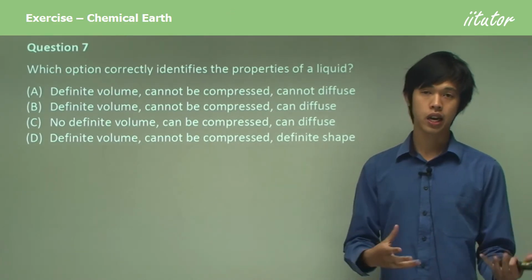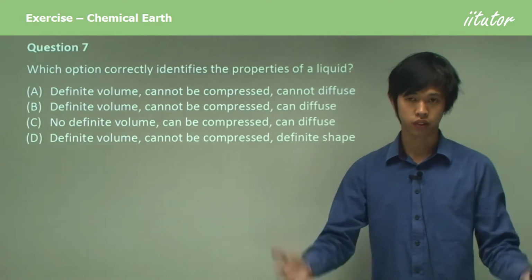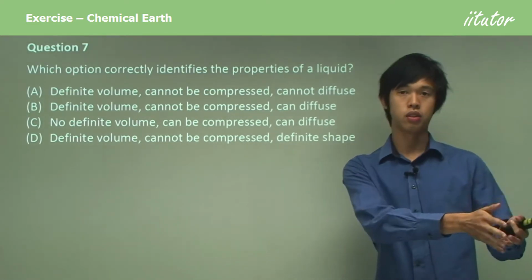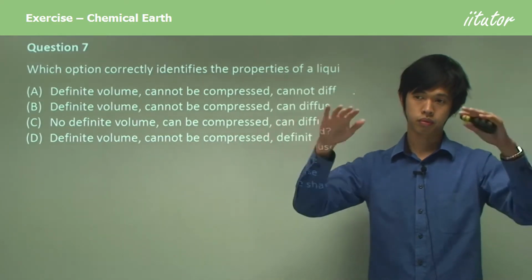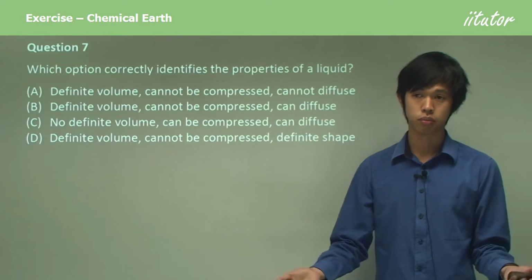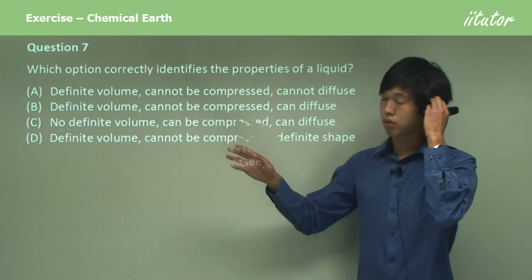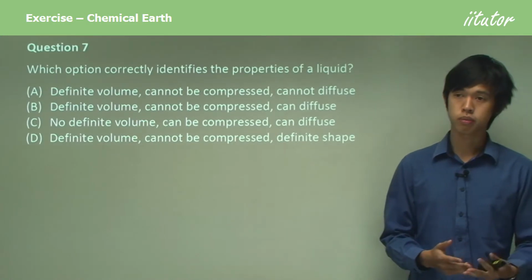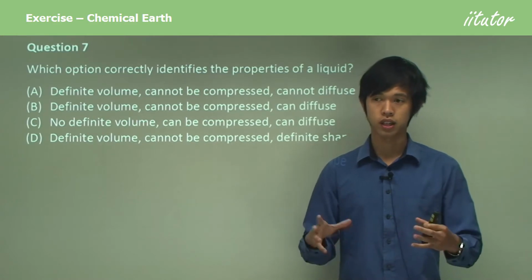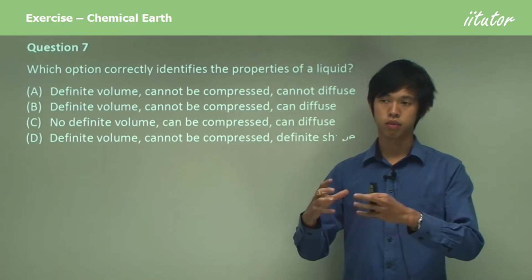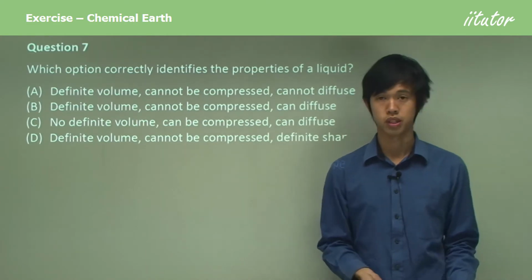Whereas a gas, if you have 100 mL, or maybe a cubic meter of gas, and you put that into a new container which has the same pressure but suddenly twice the volume, then suddenly your gas is twice the volume. So that's what we mean by an indefinite volume. Gases can take up different volumes, whereas liquids don't generally do that. They just have one volume, and so regardless of the container size, the volume remains the same.